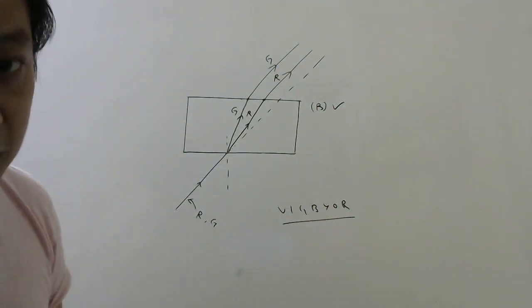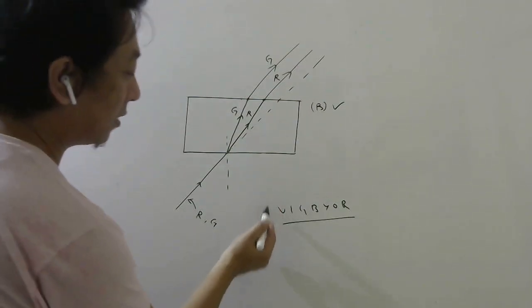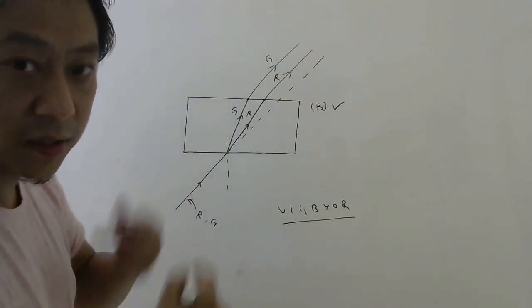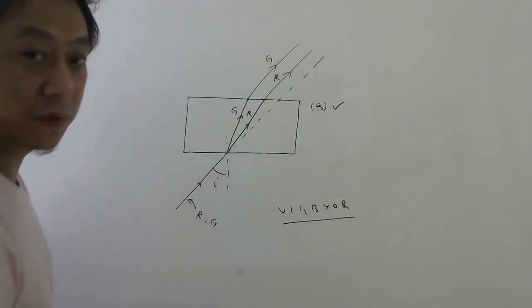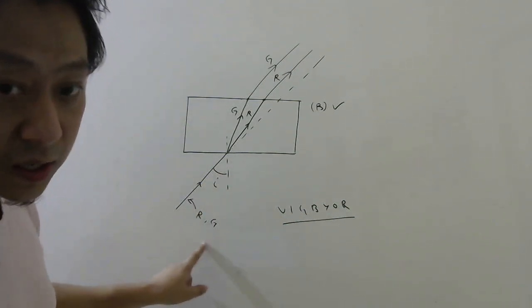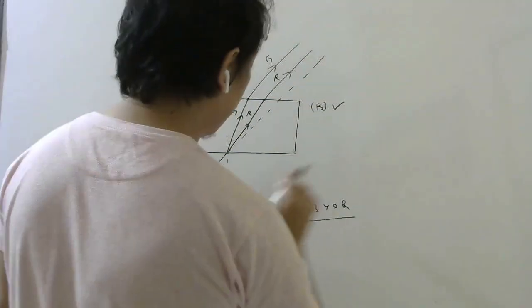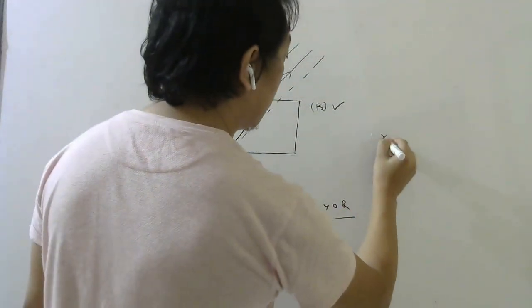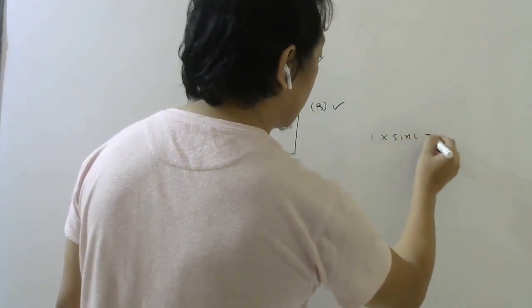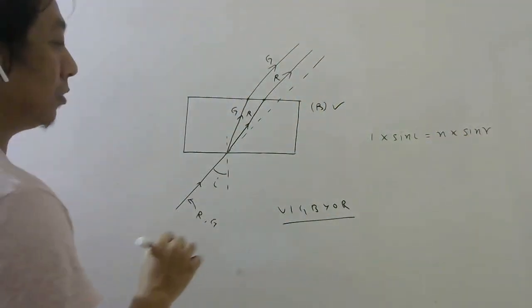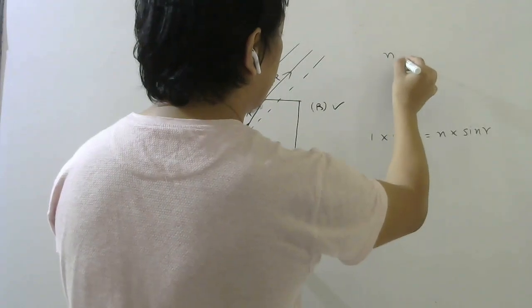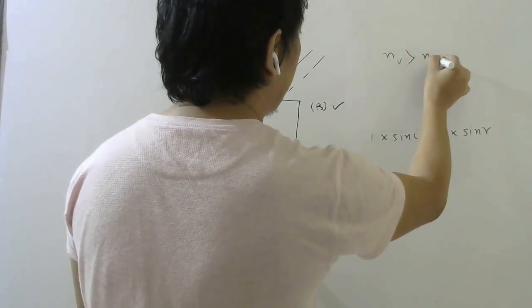Another way to understand, suppose you are not able to remember that violet deviates the most, is using Snell's law. So this angle is I. This angle is I for both the colors, right? Now what is the formula? From air to glass, 1 into sin I equal to n into sin R. Now you need to remember that refractive index for violet is larger than red.